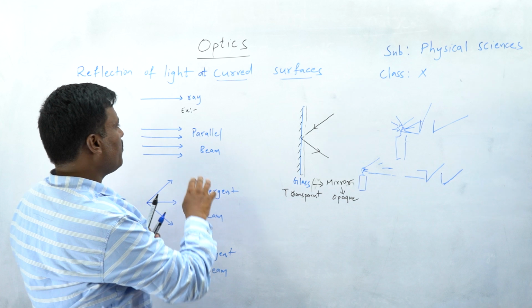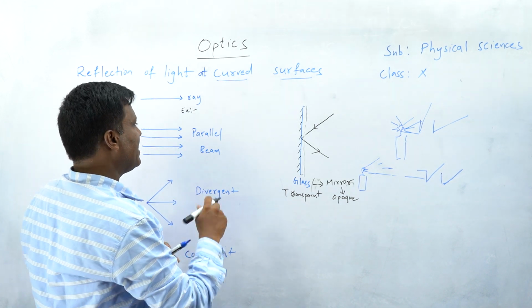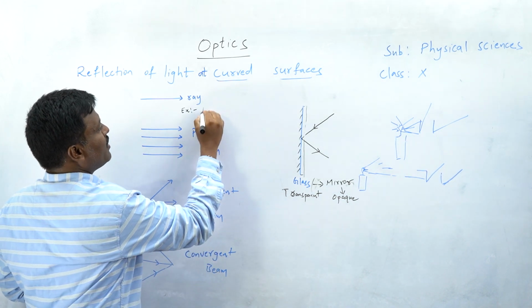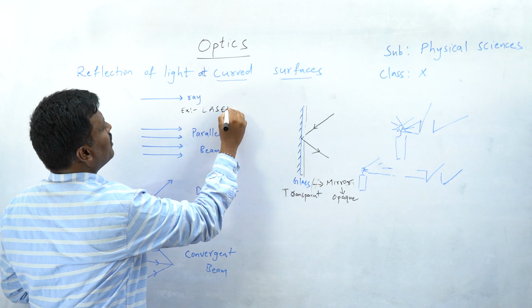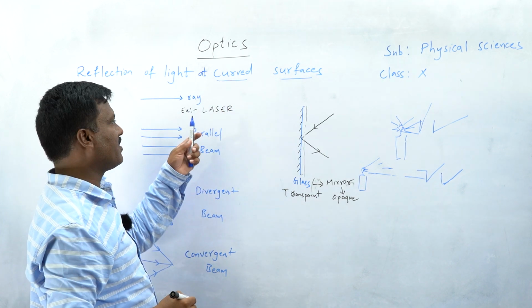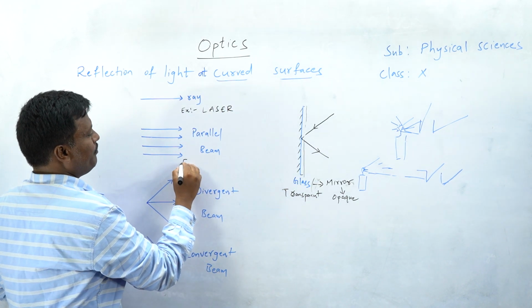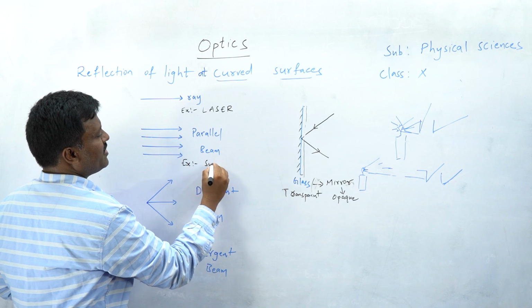So what is the best example for the parallel beam? Sunlight itself. Okay, so here it is, laser is the best example for a single ray. For a parallel beam, sunlight is the best example.